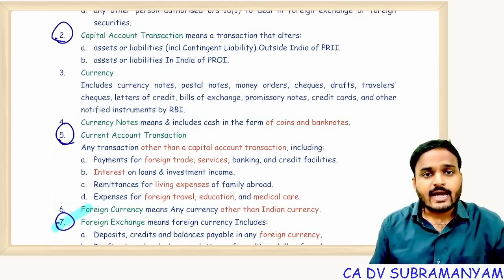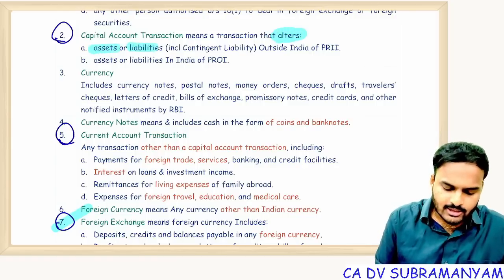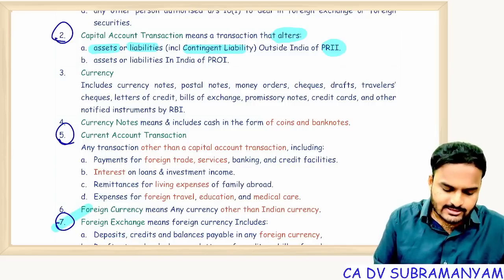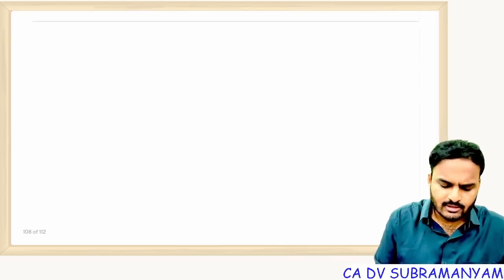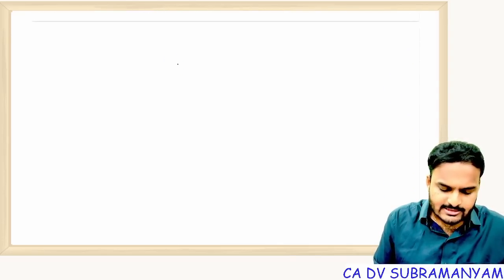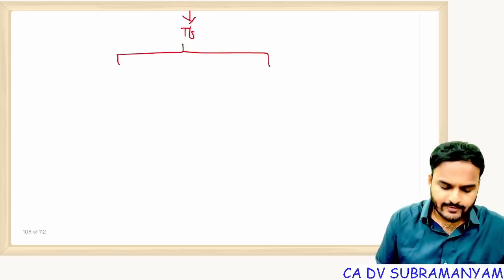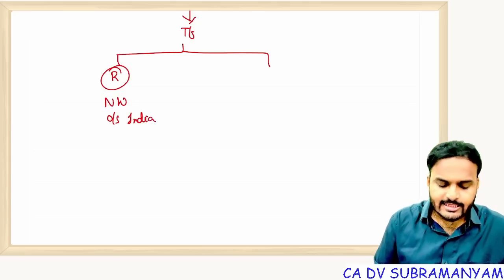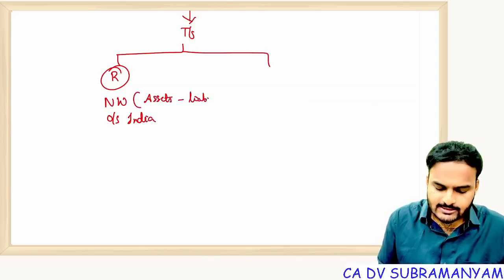Listen carefully. Capital account transaction is a transaction that alters assets, liabilities, or contingent liability outside India of a resident, or assets or liabilities in India of a non-resident. Very simple definition: CAT means capital account transaction. It's a transaction which affects a resident's net worth outside India. Here net worth refers to assets minus liabilities. Here liability also includes contingent liability.